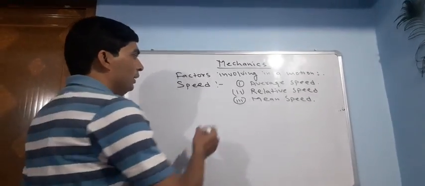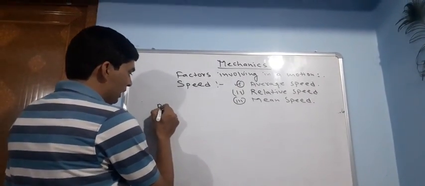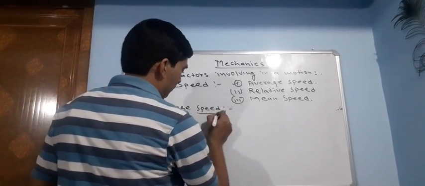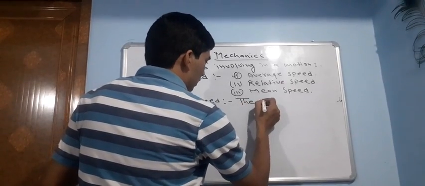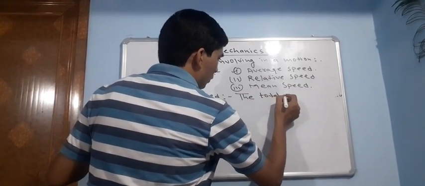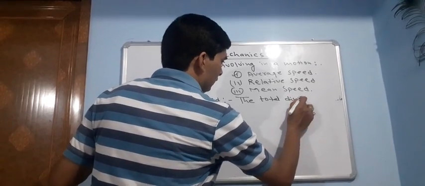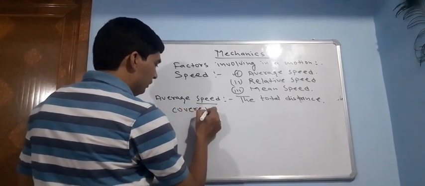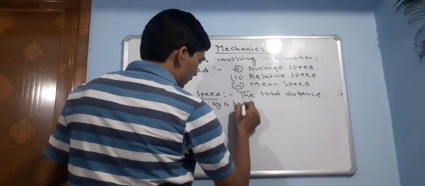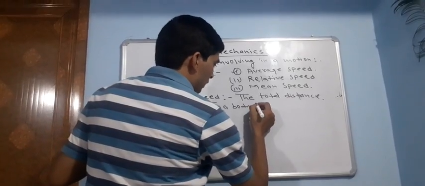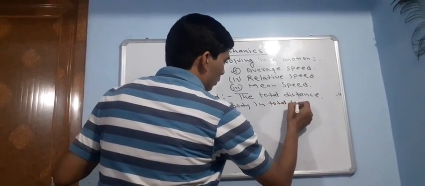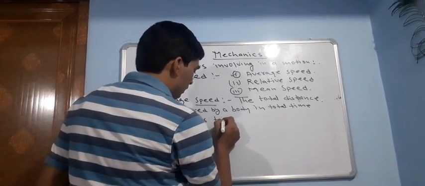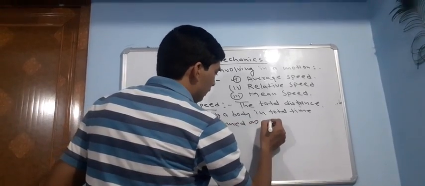So first of all, we will target average speed. What is average speed? The total distance covered by a body in the total time taken is termed as average speed.